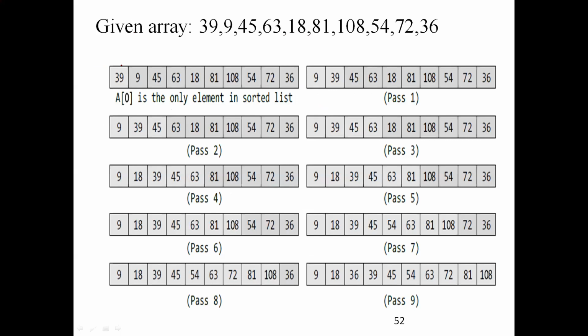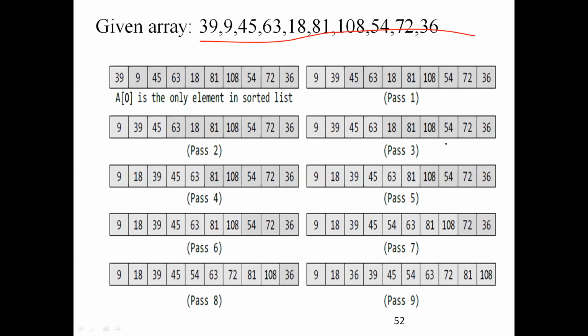So this is the given array. What is the condition of the working principle of insertion sort? For any given array, we are going to have two sub-arrays. One is a sorted array, one is an unsorted array. Okay, so this is the initial condition.